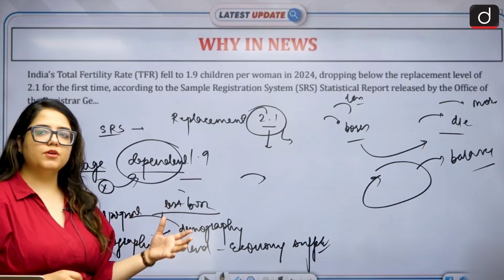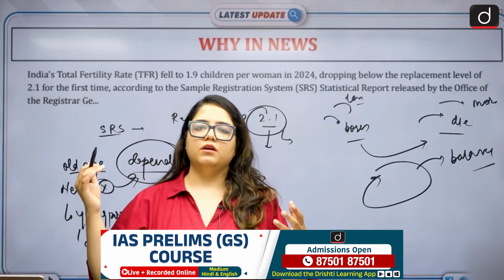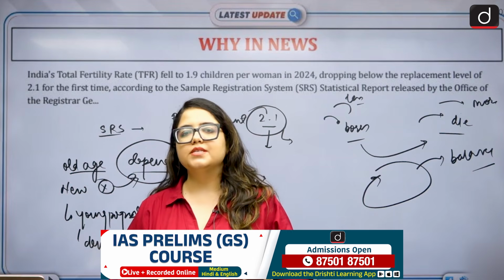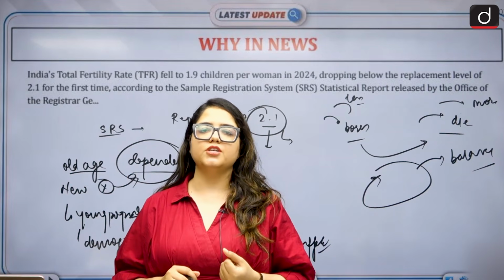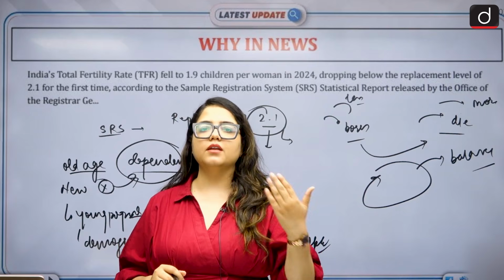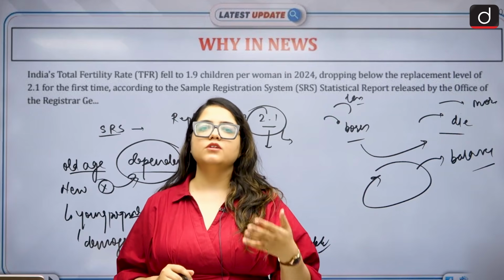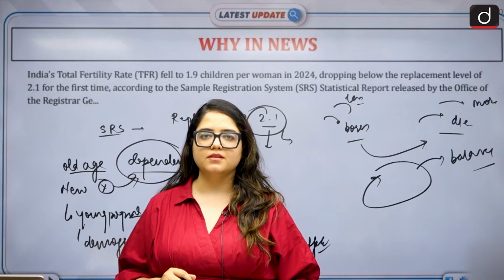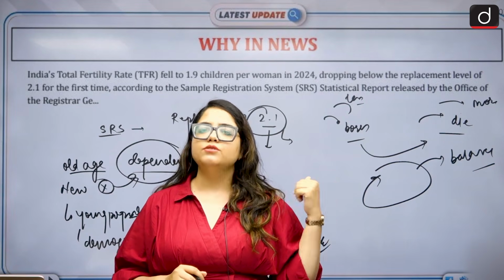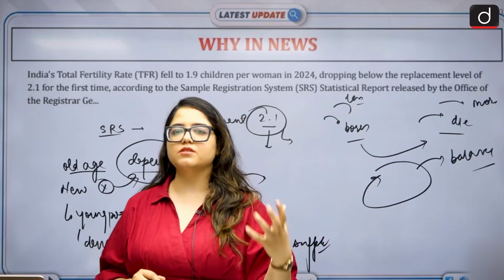So there was a time we kept saying that, okay, we need to reduce the population. Now multiple states like Andhra Pradesh are giving incentive to actually have a third child. They are giving 30,000 rupees extra to have a third child, right? Why? Because of this replacement rate. So this has come into news and this is just creating waves.